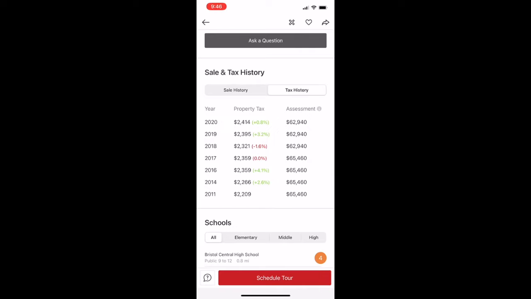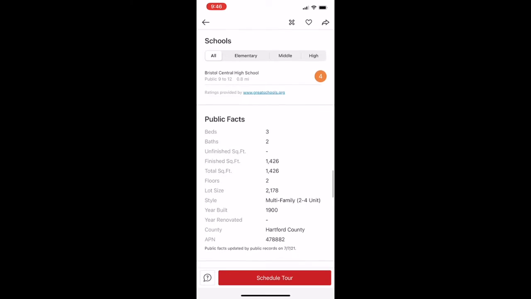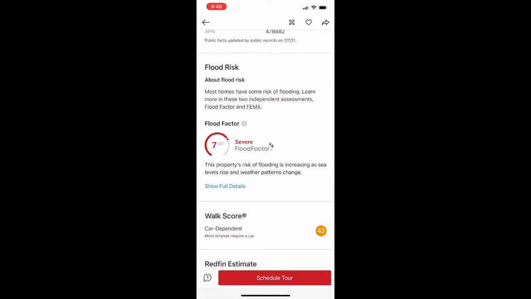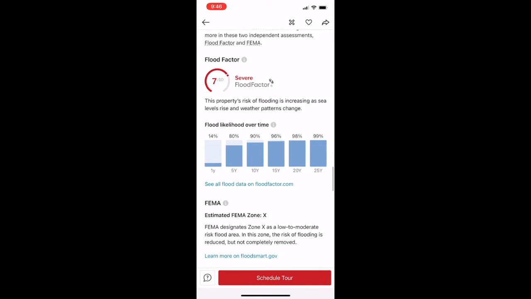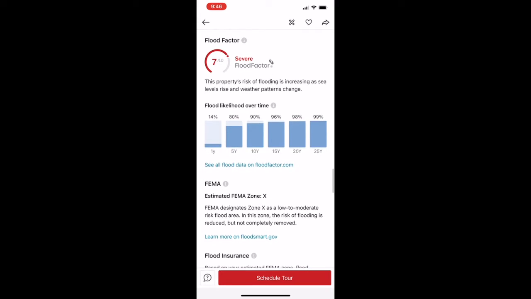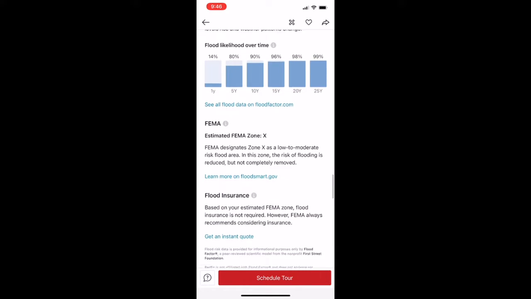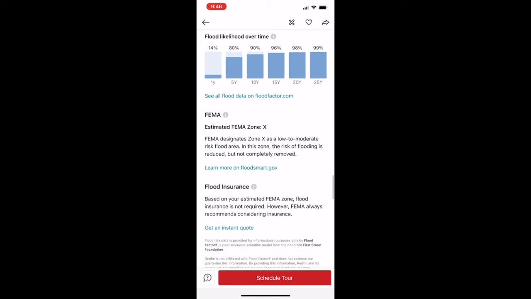You also are furnished with the information on flood risk. You want to know if the property is in a flood zone because you probably shouldn't be making an offer on a property that's in a flood zone because there's just too much hassle involved, and you're going to need flood insurance, which your end buyer might not be interested in purchasing, and that can very easily mess up your deal as far as selling it to an end buyer in the future.